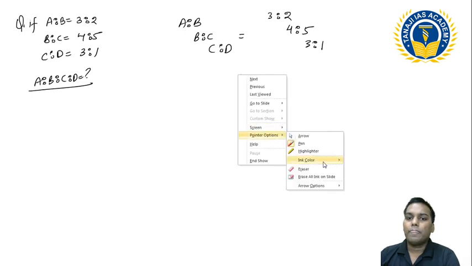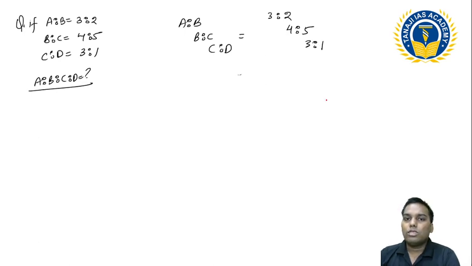Now what do I need to do? There are some vacant cells here and some vacant cells here. So see, my number is 3, so I have to write 3 here, and 3 here. If this number is 4, I have to write 4 here. If this number is 5, I have to write 5 here. And this number is 2, that's why I have to write 2 here and 2 here. Just do it.